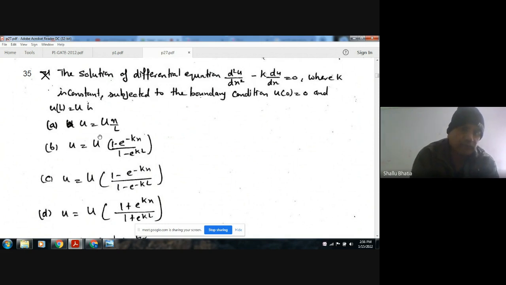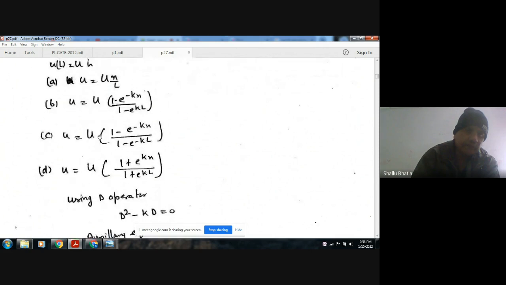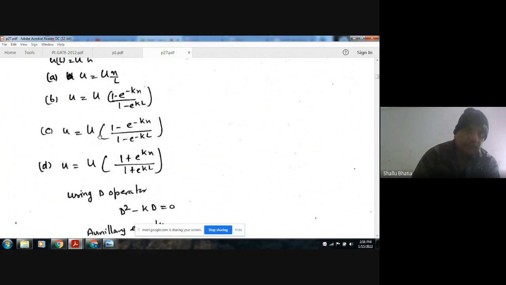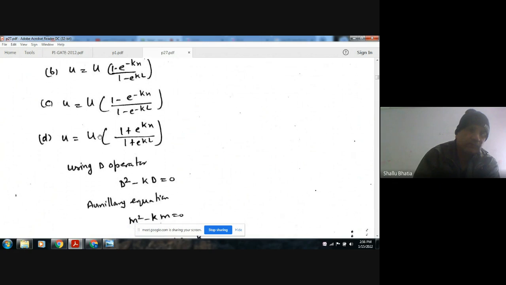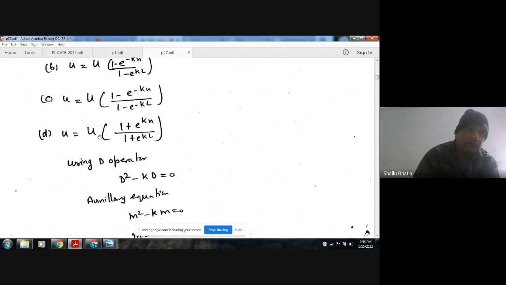Options are: a, u is equal to capital U x/L; b, u is equal to capital U (1 minus e^(-kx)) divided by (1 minus e^(kL)); c, u is equal to capital U (1 minus e^(-kx)) divided by (1 minus e^(-kL)); and d, u is equal to capital U (1 plus e^(kx)) divided by (1 plus e^(kx)).